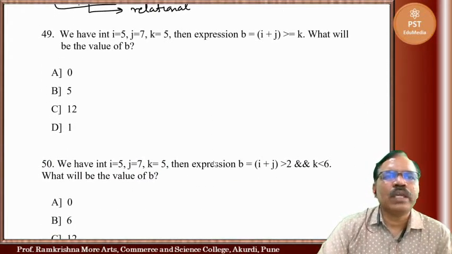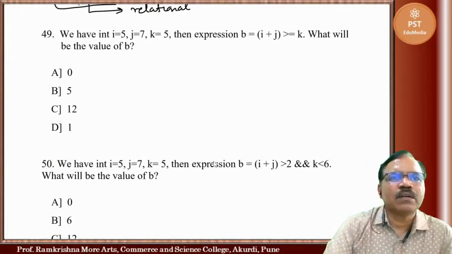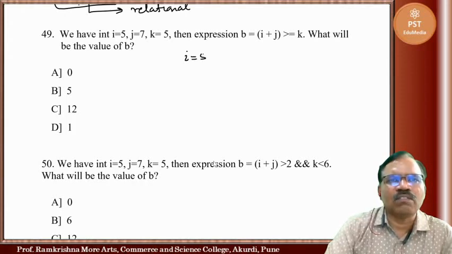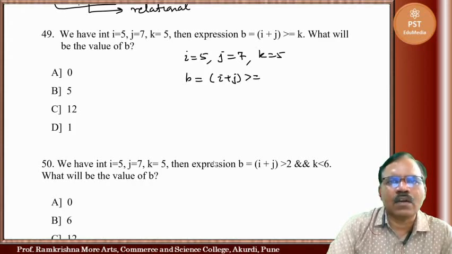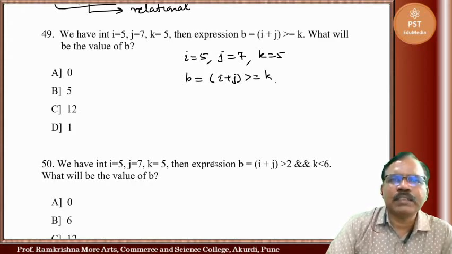Next one, we have int i equal to 5, j equal to 7, k equal to 5, and b is equal to i plus j greater than or equal to k. So what happens here? First arithmetic expressions work, so i plus j is calculated. i plus j is 12.